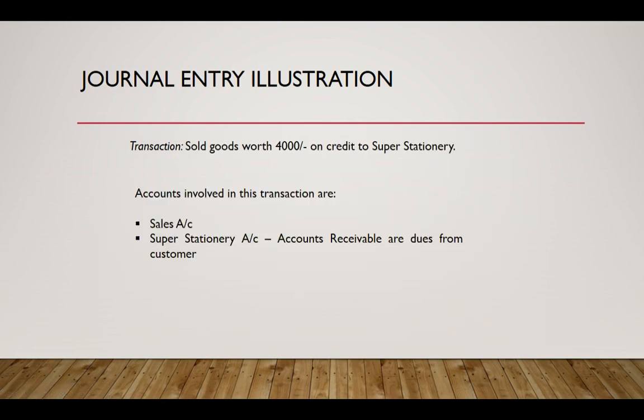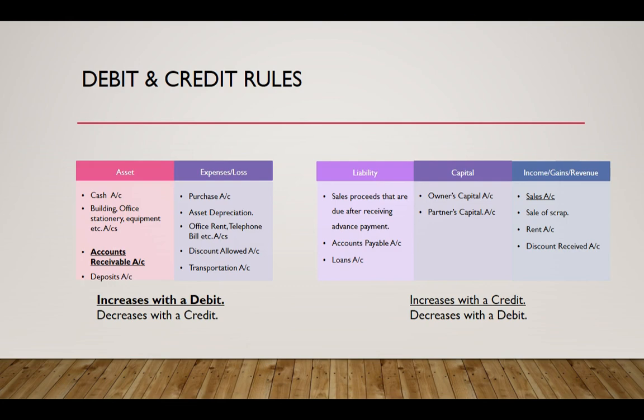Alright, now let's move to the next transaction. It is a credit sales transaction to a buyer called Super Stationery. The accounts involved are the sales account and the buyer's account, which is an accounts receivable account. Accounts receivable, like dues from customers, are assets to the business, and we know that assets increase with a debit and revenues like sales increase with a credit.